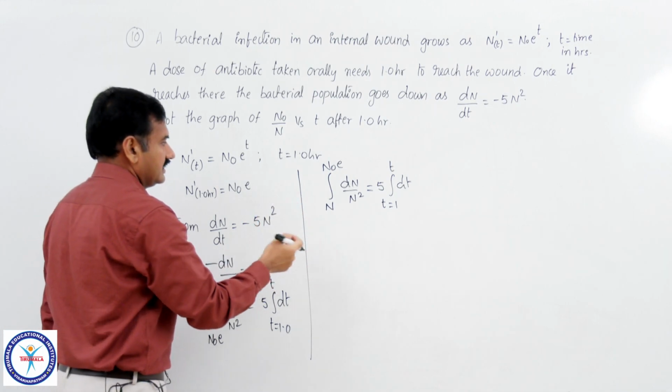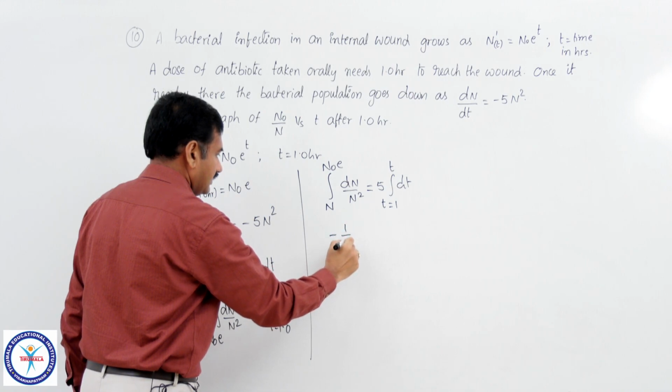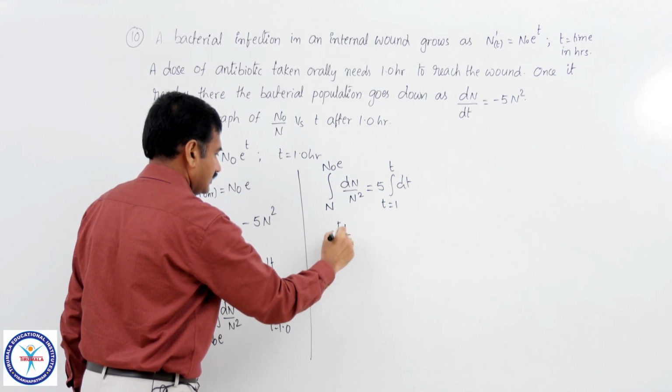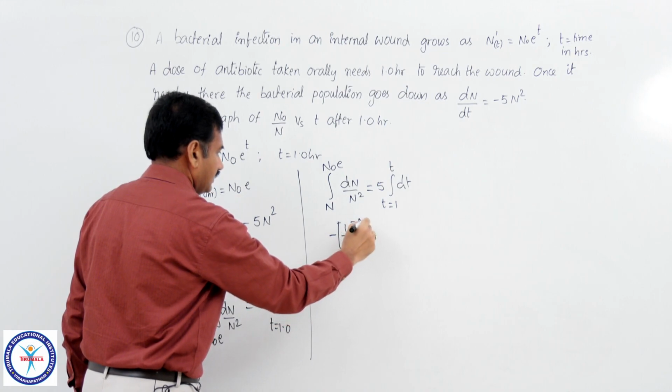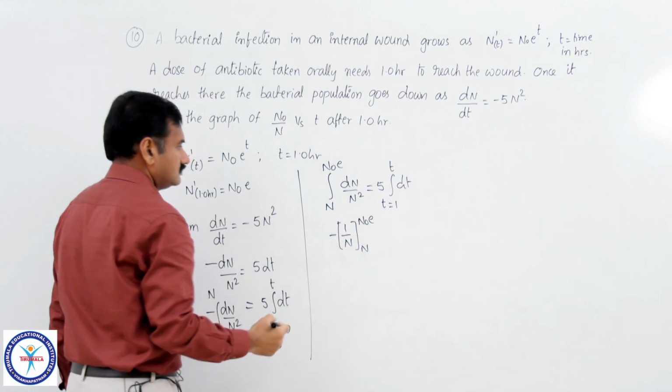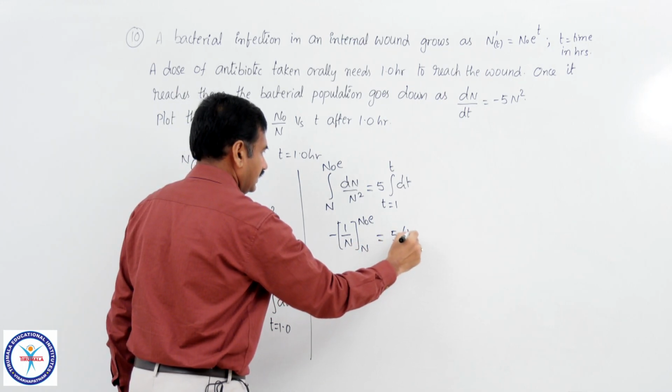Now, you can do the integration. This is minus 1 by n under the limits n to n naught e equal to 5 into t minus 1.